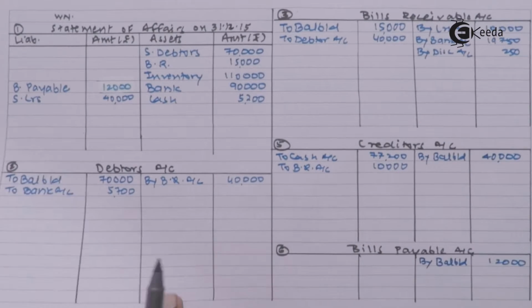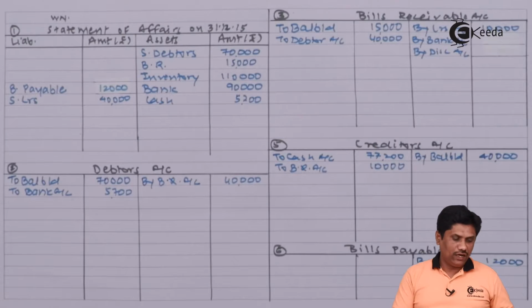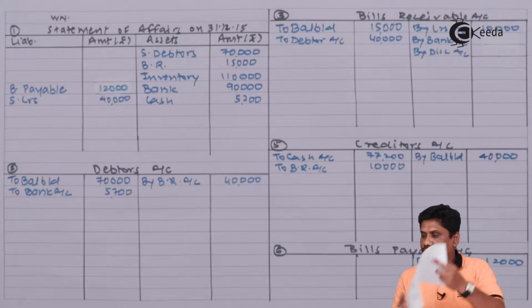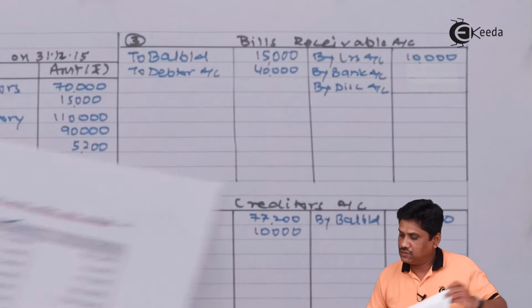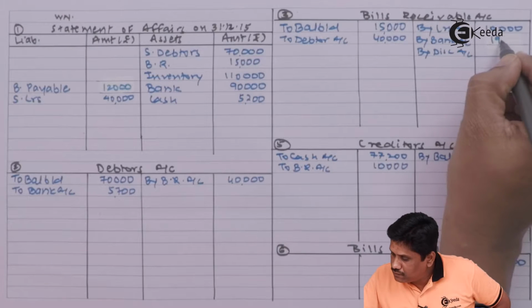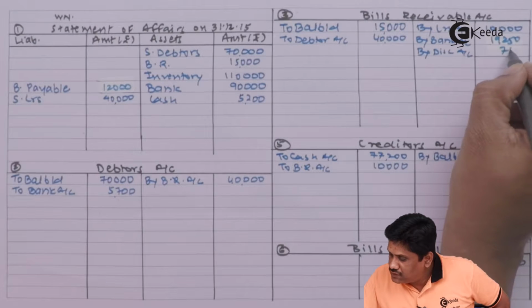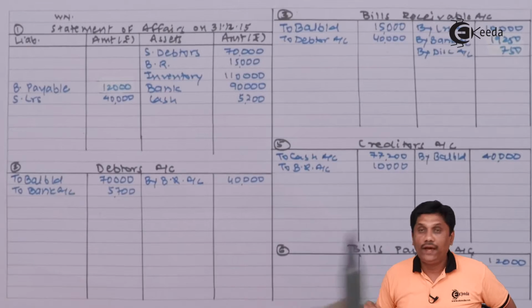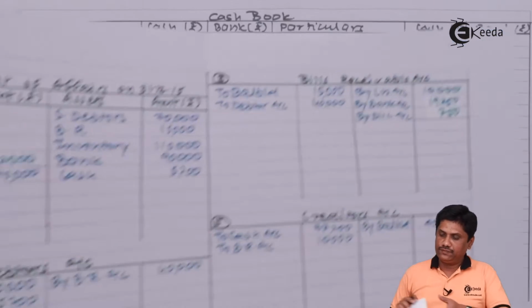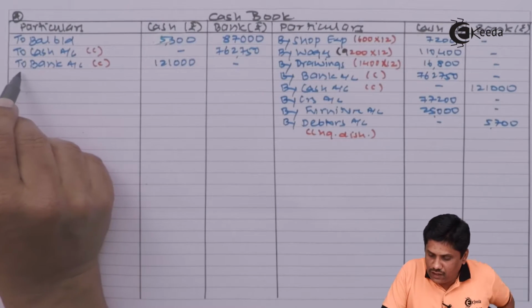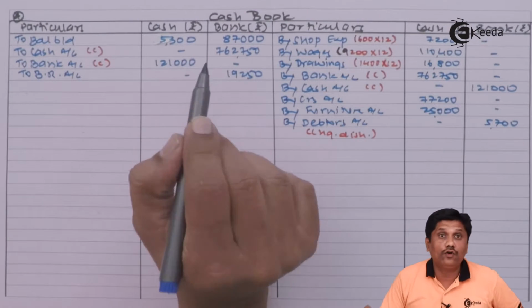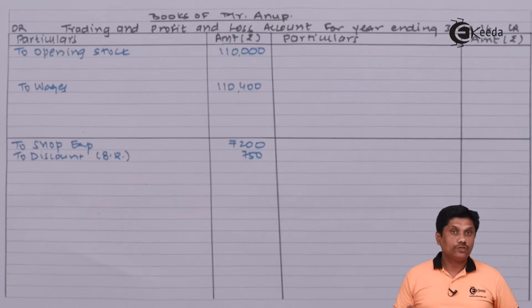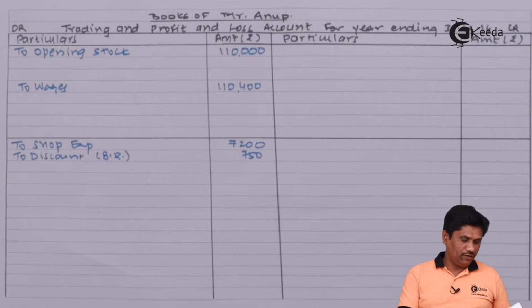Bank account will be debited to students. They gave you discount of 750. Therefore, we have collected 19,250 as a bank balance. So 19,250 bank and discount will be considered 750. So bank account will be debited 19,250 to bills receivable account. And discount on bill will be debited to P&L. So we have done with this transaction of discounting of bill.